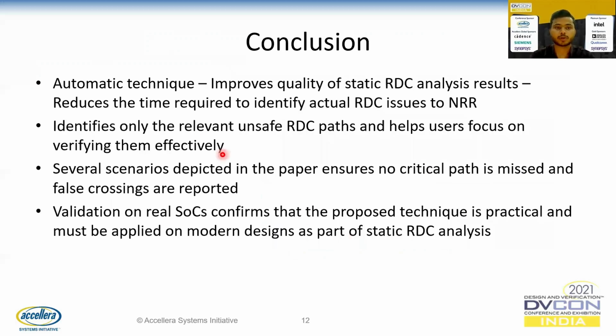Moving to the conclusion. So this automatic technique helps us improve the quality of static RDC analysis results and reduces the time required to identify actual RDC issues to NRR. It also helps us identify only the relevant unsafe RDC paths and helps users to focus on verifying them effectively. Several scenarios showcased in this paper ensure that no critical path is missed and no false crossings are reported. So the validation of these methodologies or proposed analysis on real-time designs and SOCs confirms that this technique is practical and must be applied on modern designs as part of static RDC analysis.